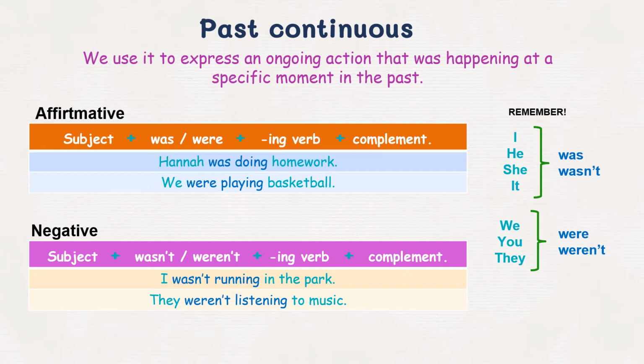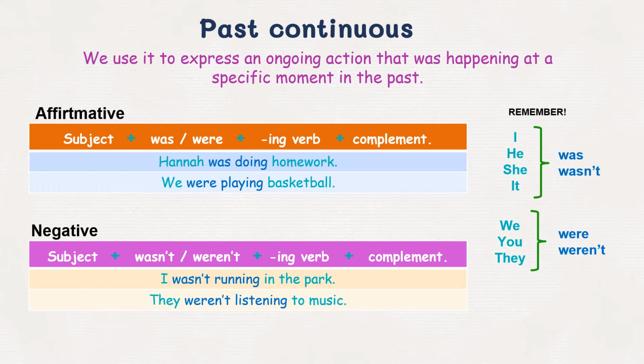If you remember, we used the past continuous last week to talk about past events, and now we're gonna review the use of this tense. If it's an affirmative sentence, we start with the subject, then was or were, an ing verb, and the complement. Like the examples. Hannah was doing homework. We were playing basketball.